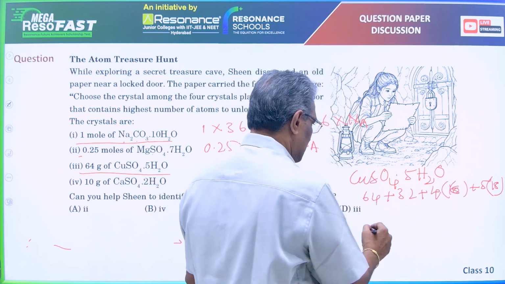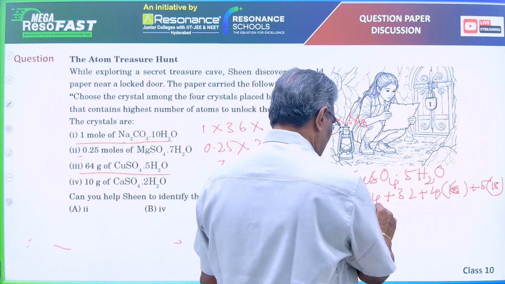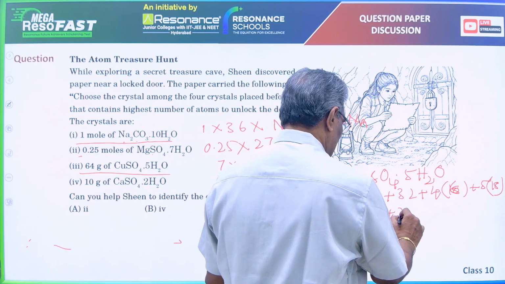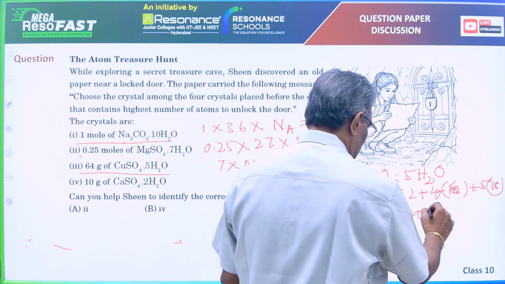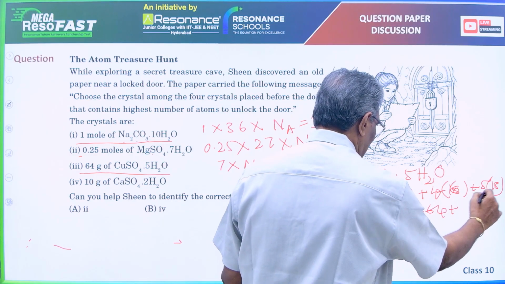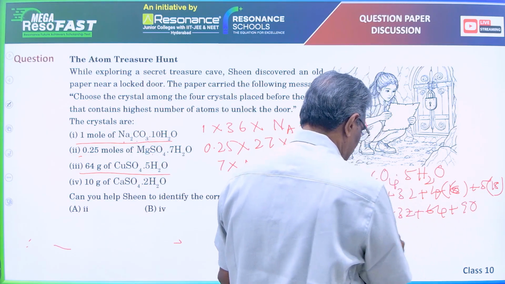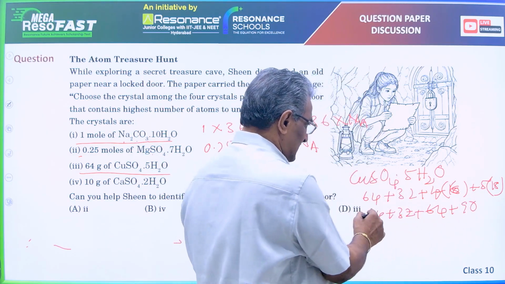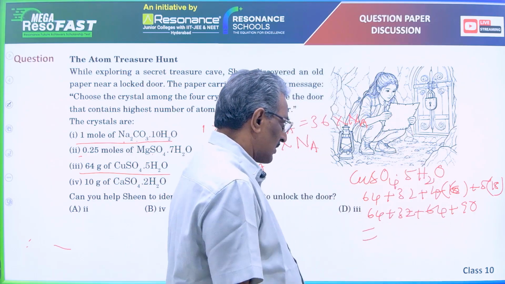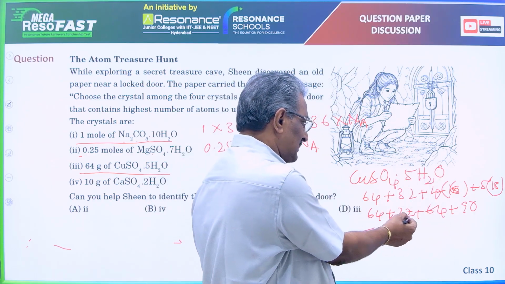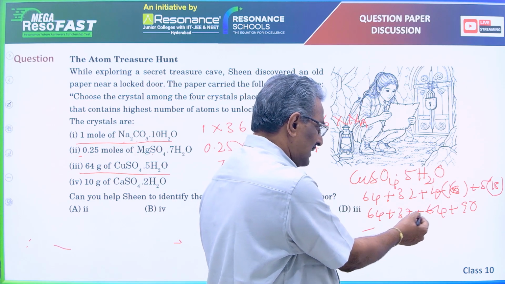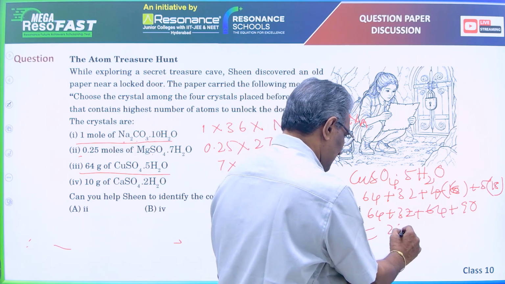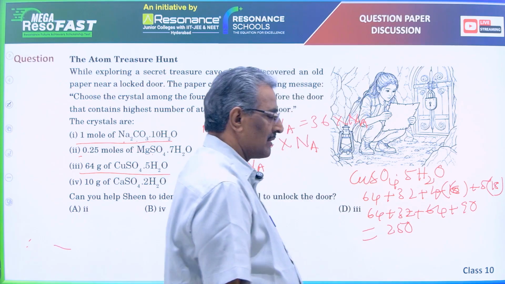That is 64 plus 32 plus 4 16s are 64 plus 5 18s are 90. That is 64 plus 64, 128, 128 plus 32, 160, 160 plus 90, 250.